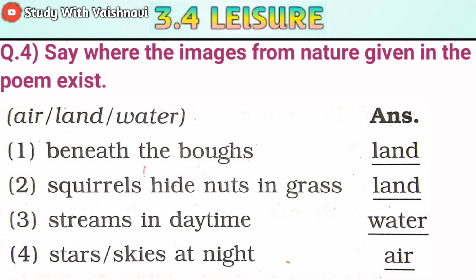Now see here, air, land, water. Use these 3 words in your answer. Now see the answer. Squirrels hide nuts in the grass. Its answer is land. Now next, streams in daytime. Its answer is water. Now next, stars like skies at night. Its answer is air. Students, here we have completed our question number 4.